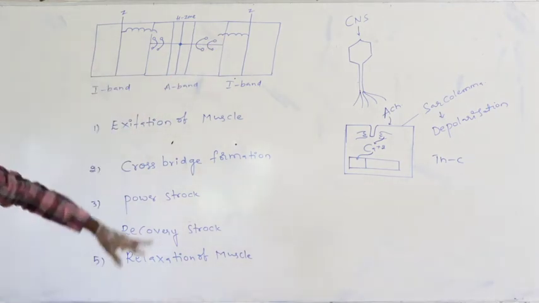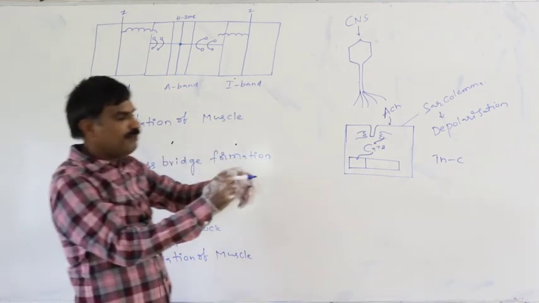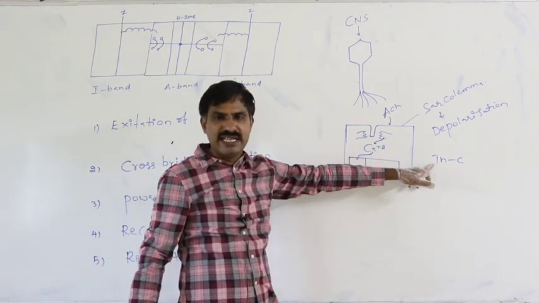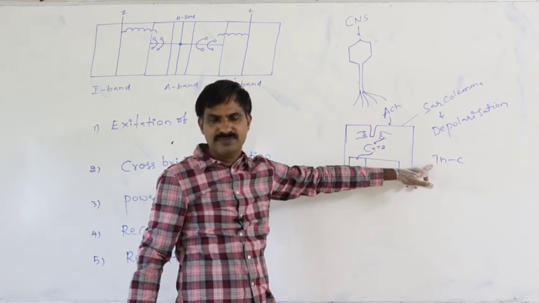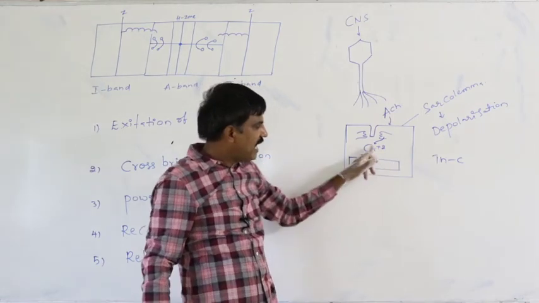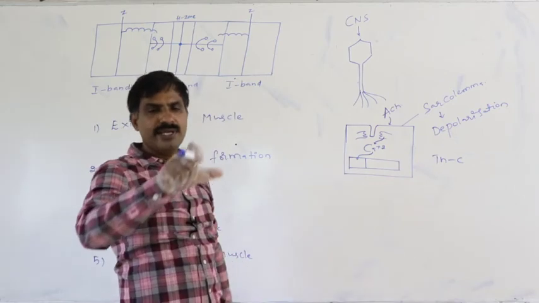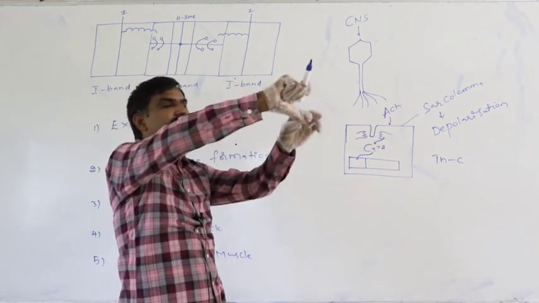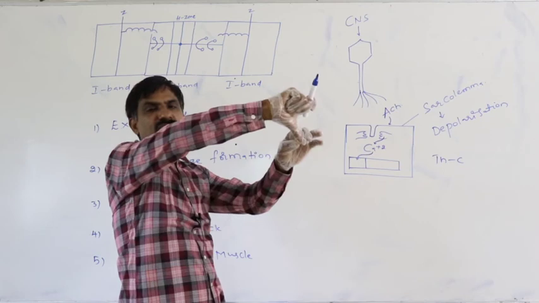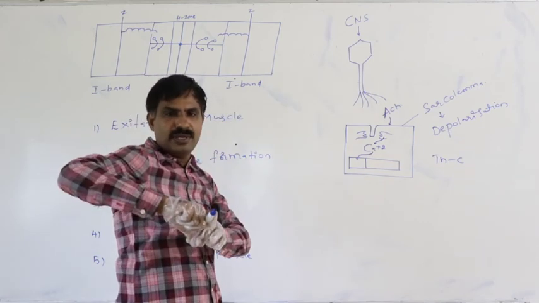So whenever the calcium plus 2 ions are attached to the TNC of the thin filament, then TNC in the presence of the calcium plus 2 ions moves back.